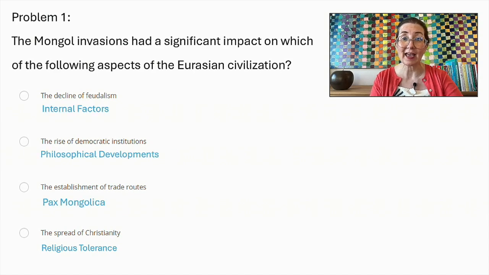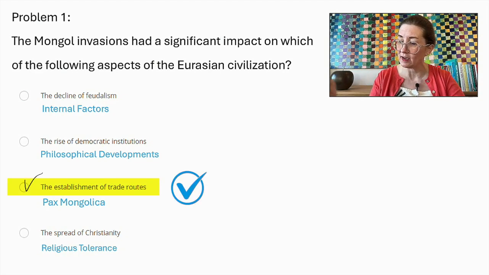The correct and significant impact of the Mongol invasions was the establishment of extensive trade routes, known as the Pax Mongolica. This period of stability and security facilitated safe and efficient trade between the East and the West, leading to significant cultural and technological exchanges and profoundly influencing the economic and cultural landscapes of the connected regions. Therefore, the establishment of trade routes is the correct answer.